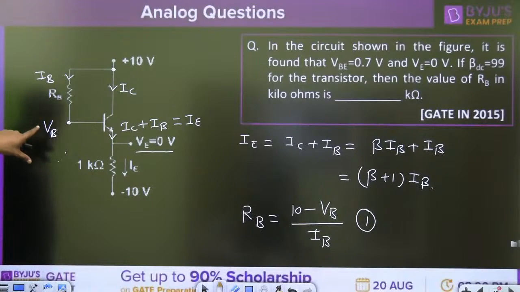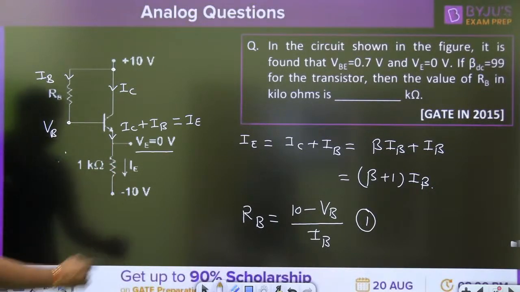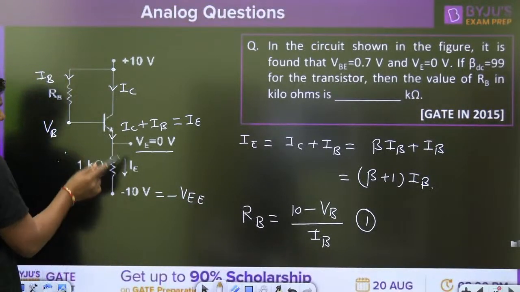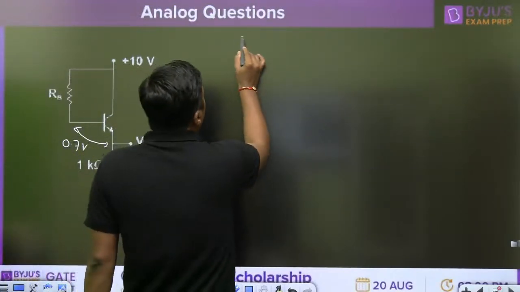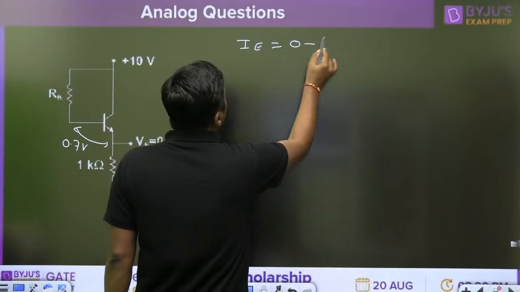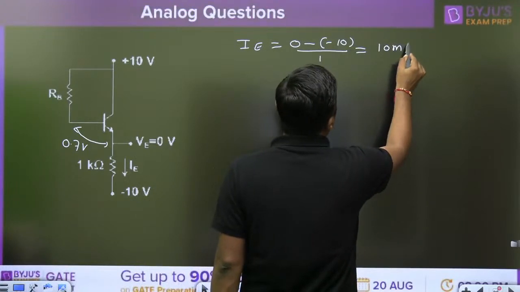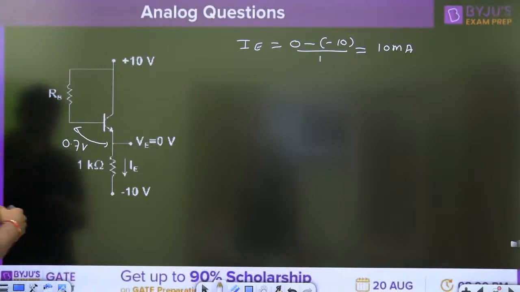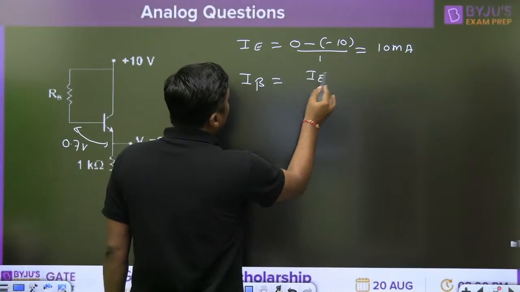Now, to calculate IB, first of all calculate IE. What is the voltage at this point? 0. What is the voltage at this point? Minus 10 volt. This is called minus VEE. So IE is given by 0 minus of minus 10 volt upon 1 kilo ohm. That is 10 milliampere. This is the value of IE. Okay. So what is IB? IE upon 1 plus beta.